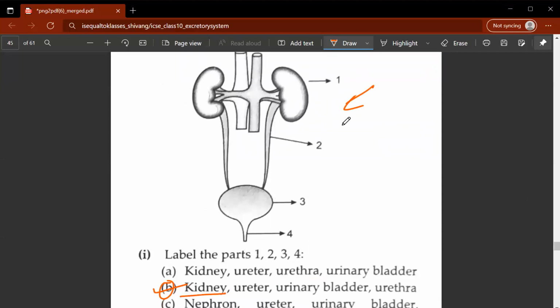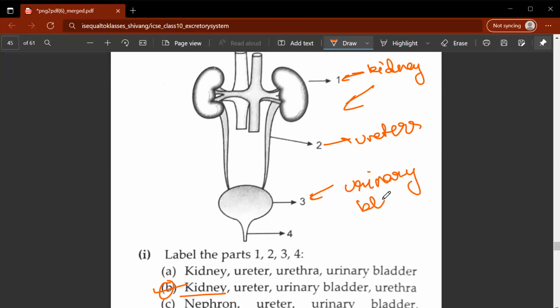First would be kidney, of course. This would be the kidney. Then you have ureters. This would be the ureters. It's a thin pipe that connects the kidney to the urinary bladder. Third is the urinary bladder, where the urine is stored. And then there's the urethra.